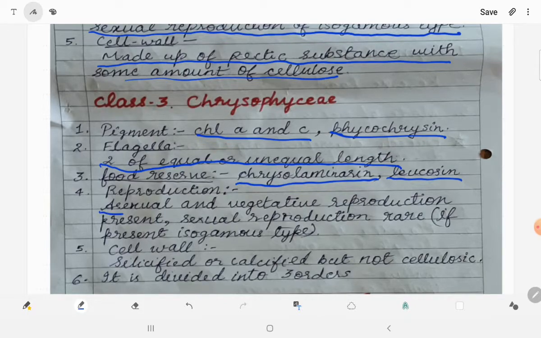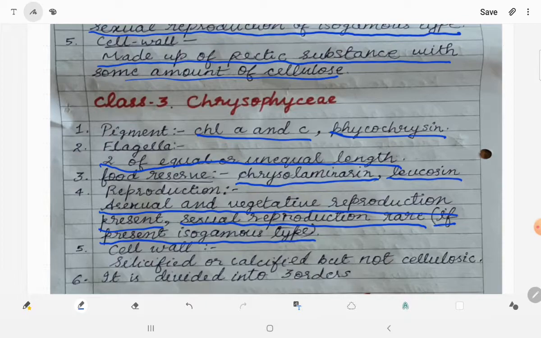Reproduction is asexual and vegetative reproduction present. Sexual reproduction is very rare. If present also, then isogamous type of sexual reproduction is found. Cell wall is silicified or calcified. It means it contains silica or calcium but not cellulose. Chrysophyceae is divided into 3 orders.